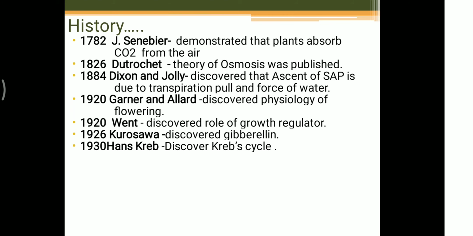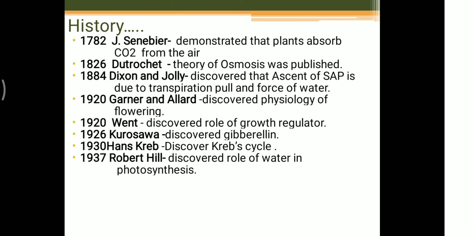After that, in 1930, Hans Krebs discovered the Krebs cycle. We all know about the Krebs cycle. It is also in 12th. After that, Robert Hill discovered the role of water in photosynthesis. We all know about the photosynthesis process.